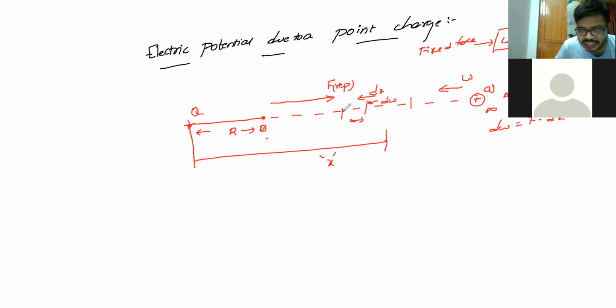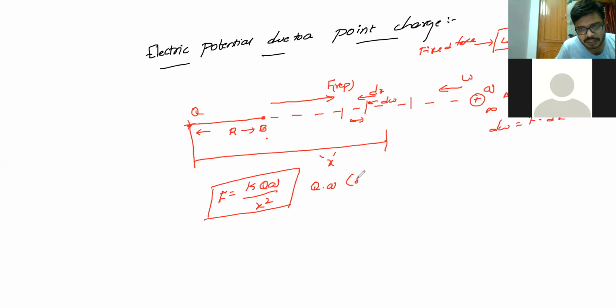So when we are varying these, there will be some repulsive forces acting on these two charges, capital Q and small q. So the repulsive force is F is equal to K capital Q small q by x square. Remember, it is your Coulomb's law force equation between capital Q and small q. This is your repulsive force. When we are discussing the work function, we already saw that work is against the force. So we'll take the relation as dW is equal to F into dx, which is minus, opposite to the work function. Correct? Yes, sir. We are seeing the definition.